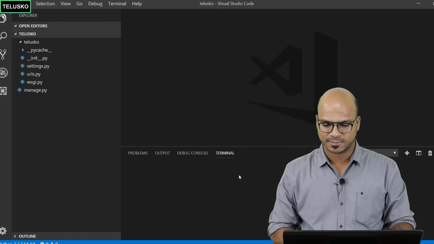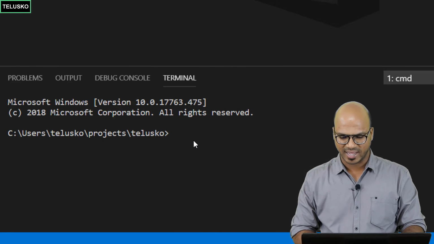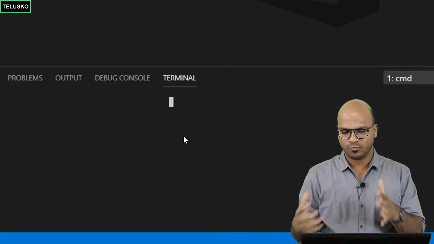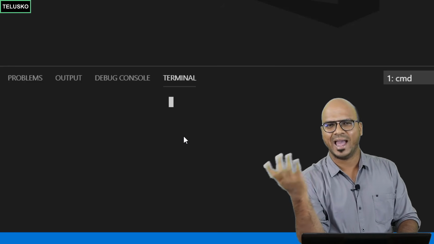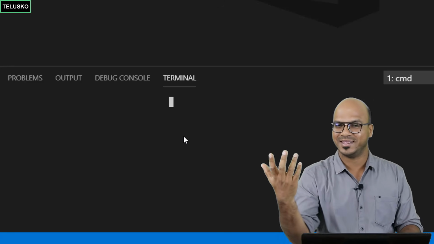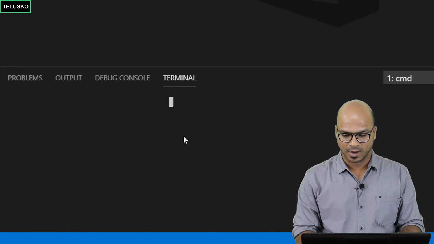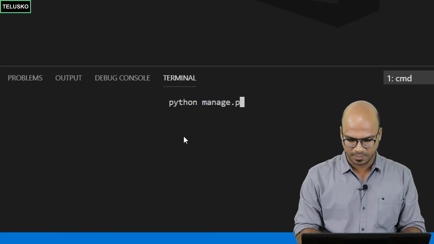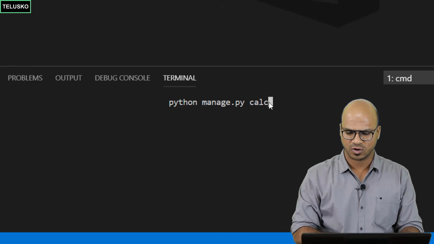The way you do that is by going to our terminal. You can see this is our terminal, and this is where you can type. So how do we create an app and what will you name it? As of now, I just want to name it Calc, because I love Hello World, and then the next example will be Calc. So let's create a Calc app. To do that, we have to type a command. You have to say python manage.py, that's the file we are using, and then you have to mention the name of your app. As of now, we'll go for Calc.